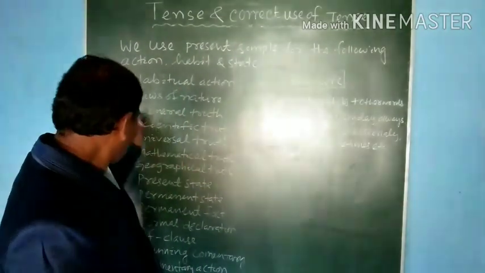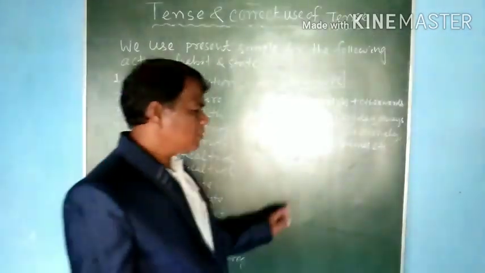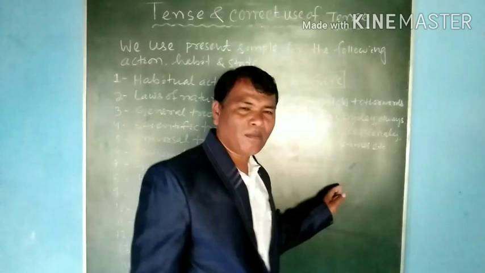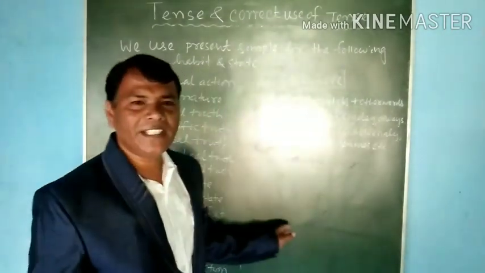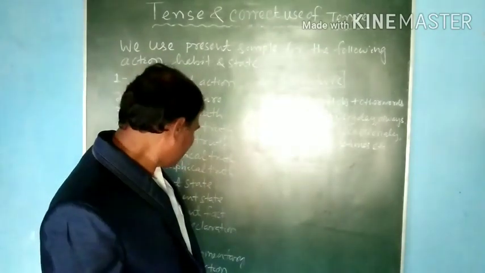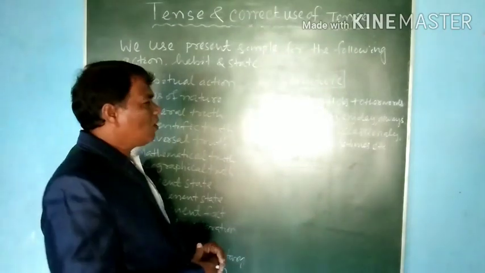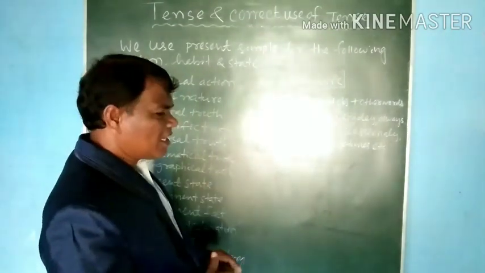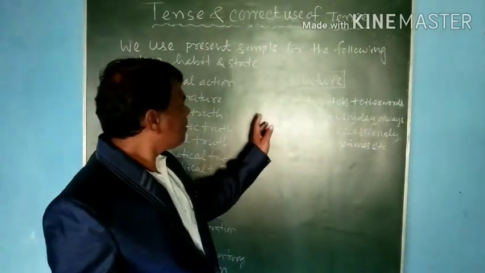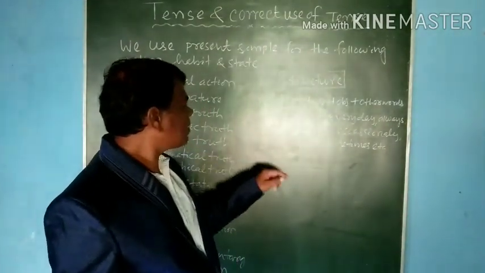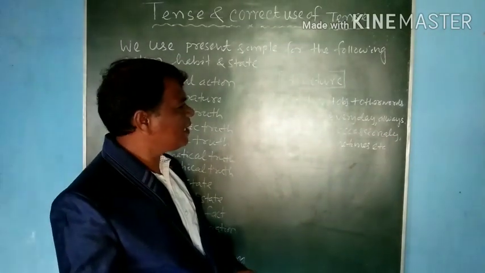I already discussed 15 points, and we can also use the simple present for proverbs and idioms. Time and tide wait for none. Little learning is a dangerous thing. Like this, in this way, we can use simple present. So, what is the difference of use in simple present? Now you see the time expressions like often, usually, occasionally, ever, never, sometimes, every day, always.